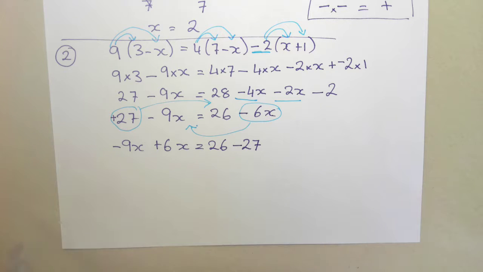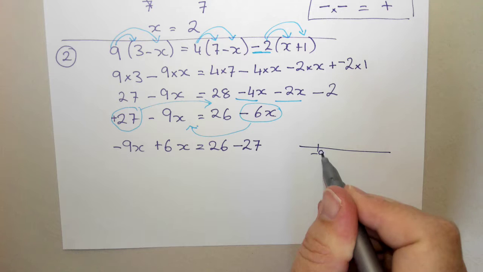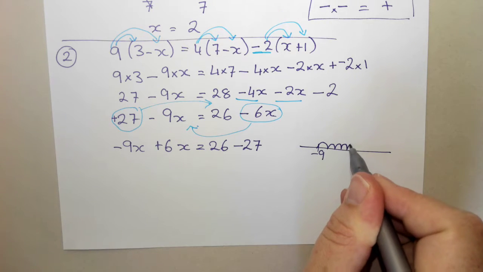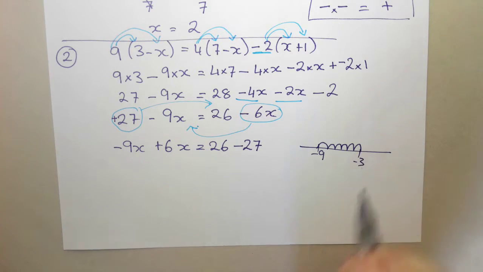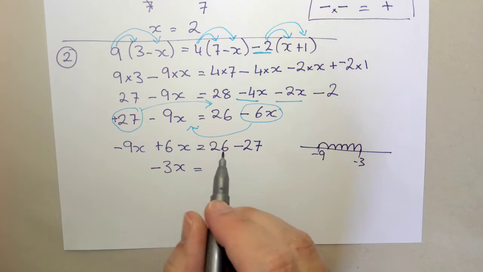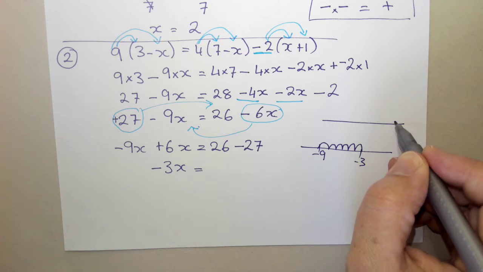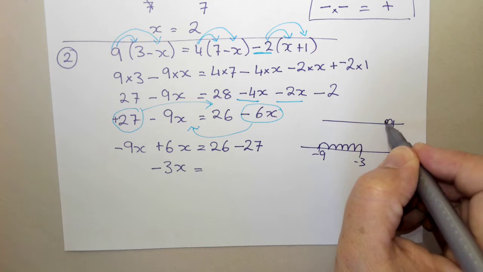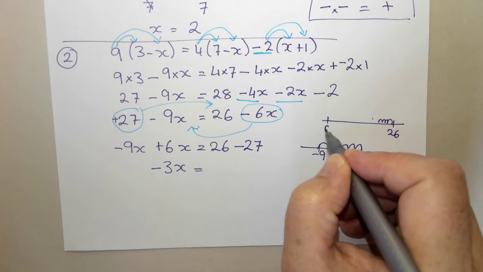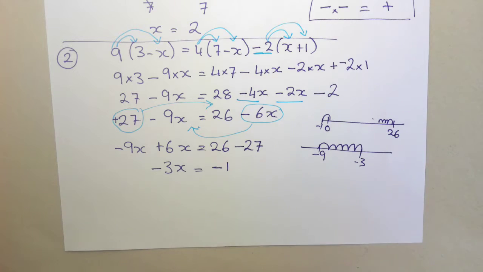Getting closer to the end now, I need to just combine these together now. So minus 9 lots of x plus 6 lots of x. So think about your number line there. If I'm at negative 9 and I'm adding on 6, that's going to take me to negative 3. So that's going to be minus 3 lots of x. And 26 take away 27. So again, think of your number line. If I'm at 26, I'm going back by 27 places. Then I'm going to go back one more from 0, so that's going to take me to negative 1.